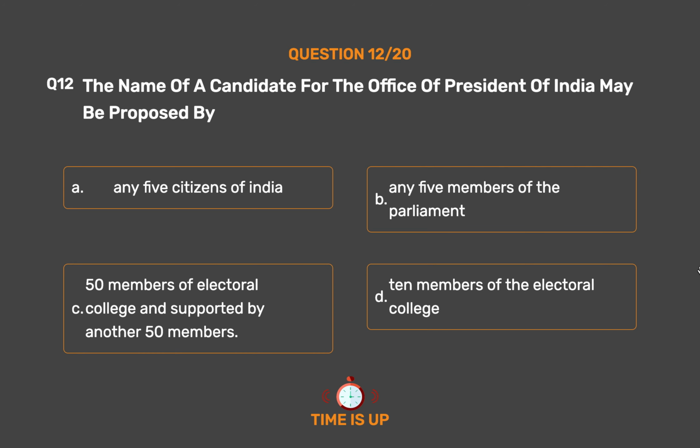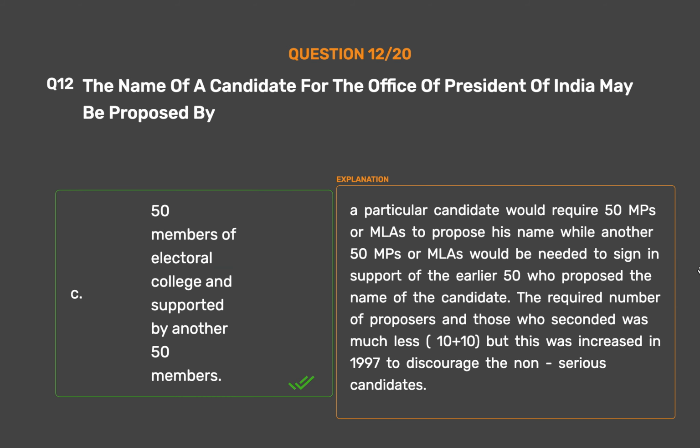The correct answer is option C. 50 members of Electoral College and supported by another 50 members. A particular candidate would require 50 MPs or MLAs to propose his name, while another 50 MPs or MLAs would be needed to sign in support of the earlier 50 who proposed the name of the candidate. The required number of proposers and those who seconded was much less, 10 plus 10, but this was increased in 1997 to discourage the non-serious candidates.